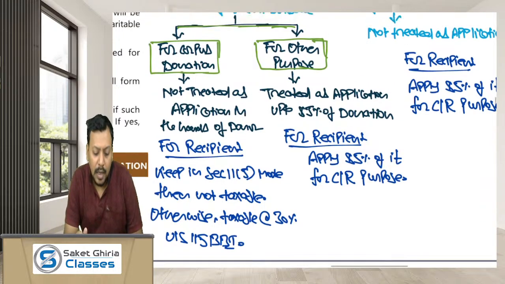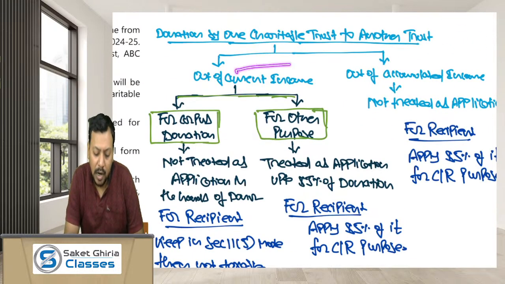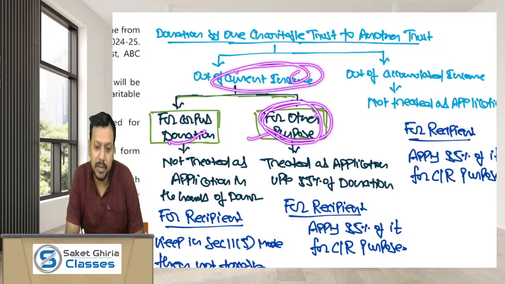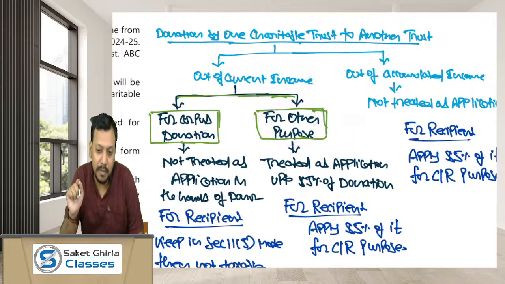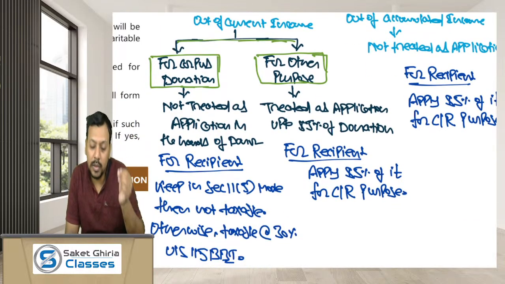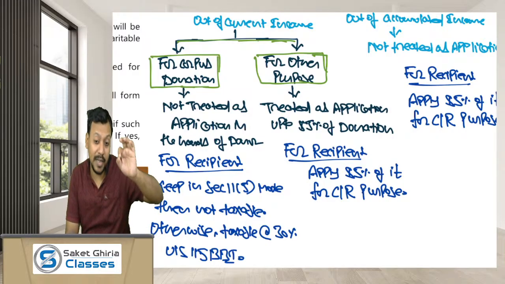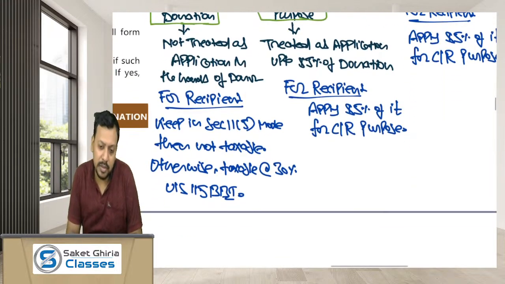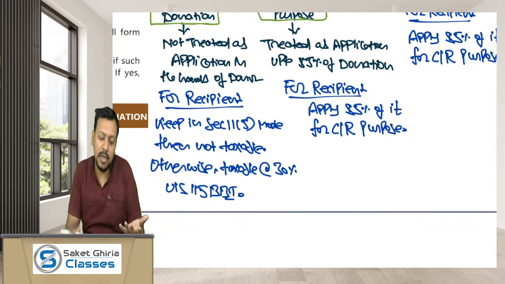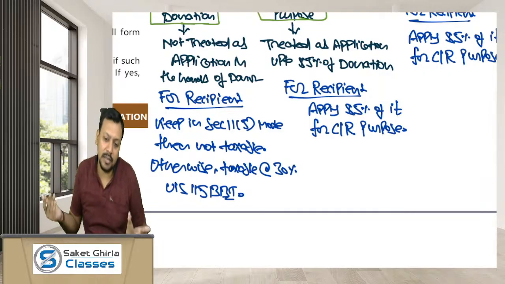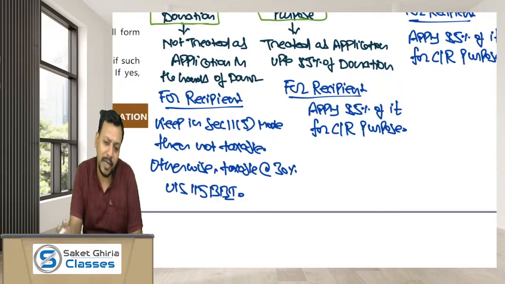Okay. If the donor trust is making donation out of the current income for the purpose other than corpus, then the other purpose means the money will be utilized for some actual things. So for the donor trust, the application will be allowed, but maximum 85% of the donation. Say the donor trust has made a donation of 2 lakh. Then for the donor trust, the application will be just 1,70,000. The recipient trust shall apply 85% of it for the charitable or religious purpose in India. Then there is no tax liability on such income, means it will be exempt under section 11.